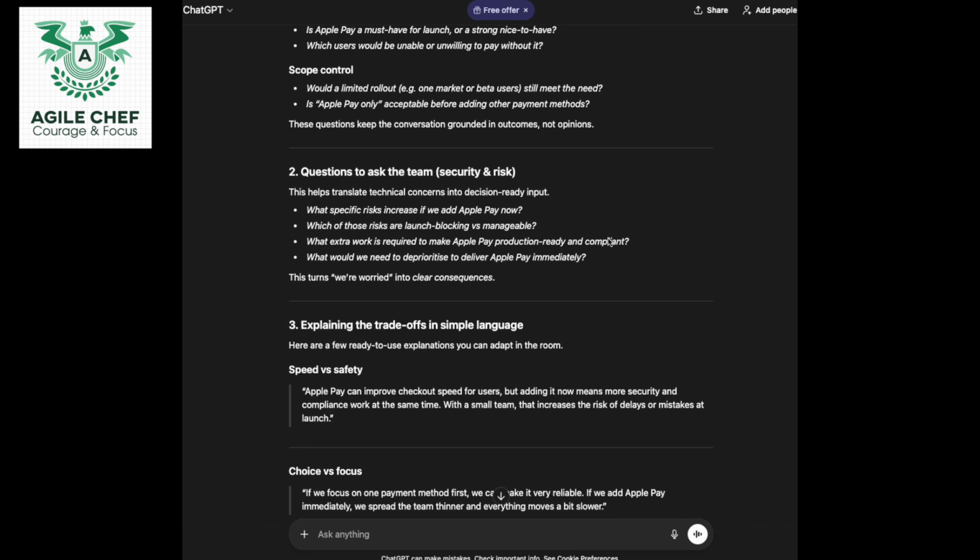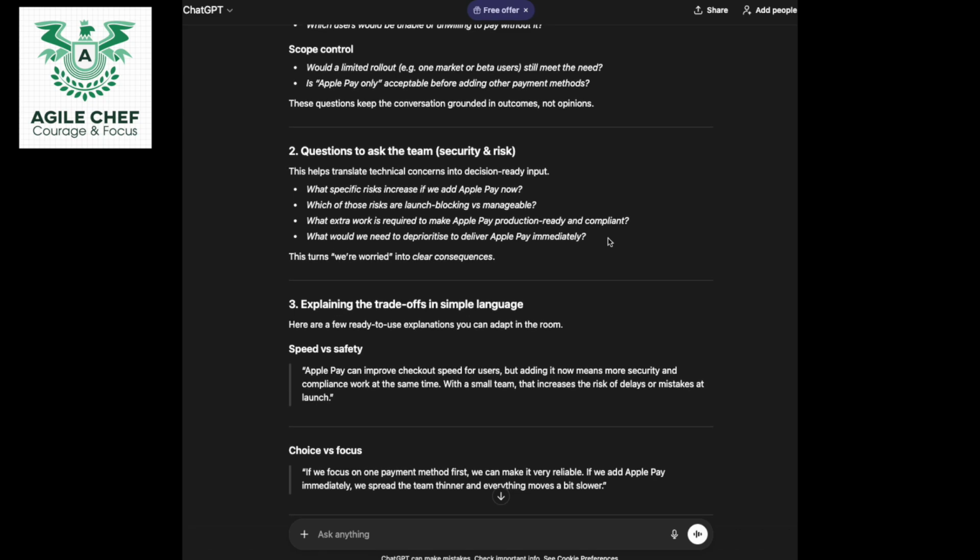Questions to ask them, security and risk. This helps translate technical concerns into decision-ready inputs. What specific risks increase if we add Apple Pay now? Which of those risks are launch blocking versus manageable? What extra work is required to make Apple Pay production ready and compliant? What would we need to deprioritize to deliver Apple Pay immediately? This turns "we're worried" into clear consequences.